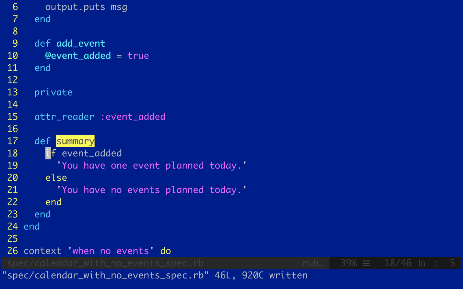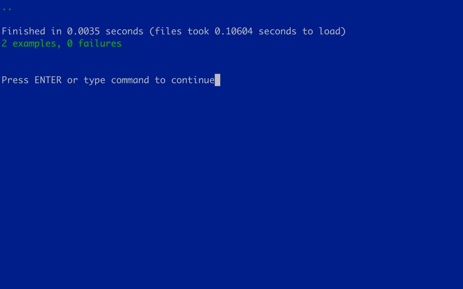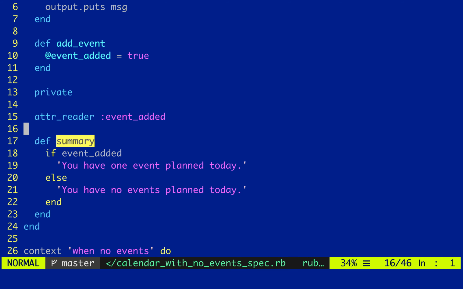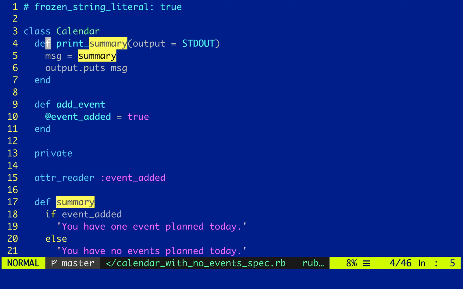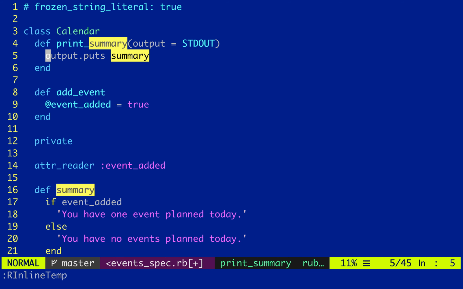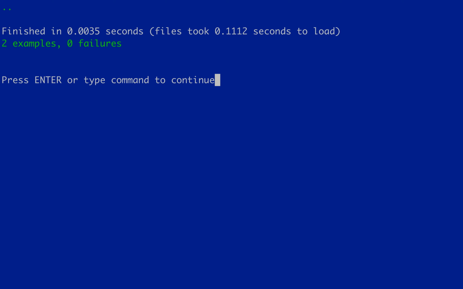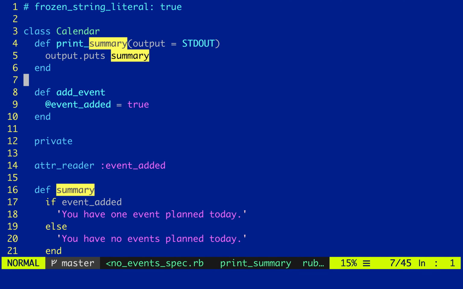Great. Okay. Summary, that's I think an unnecessary local variable, so let's inline that. Let's see if that inlining worked. Okay, and that looks pretty good.